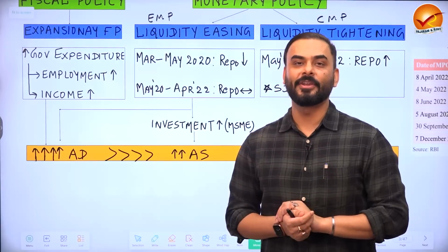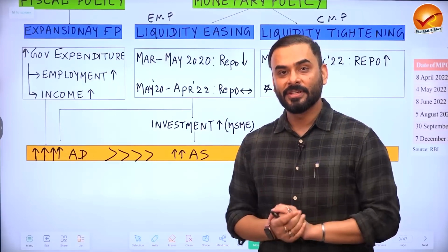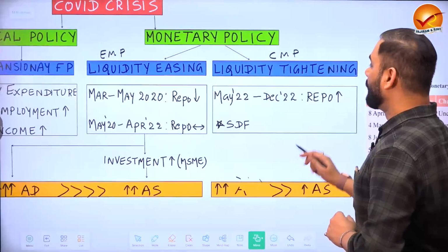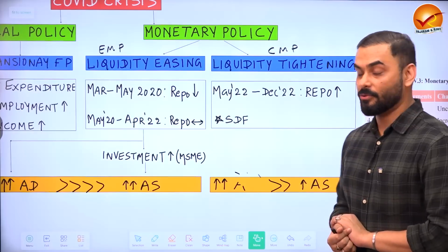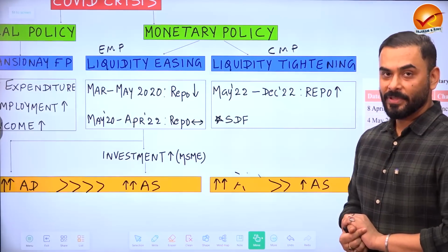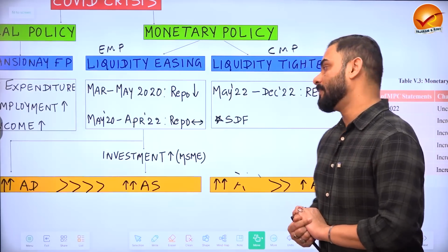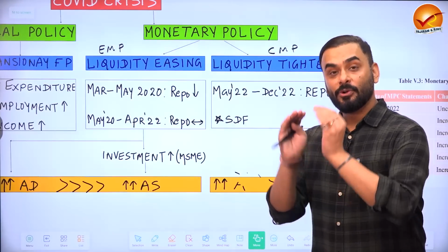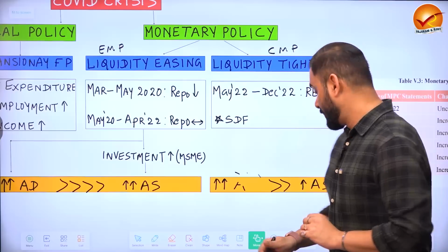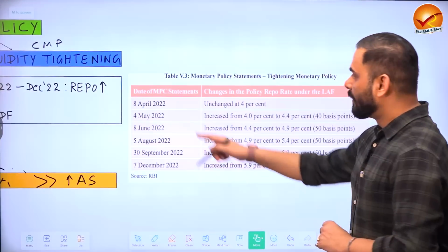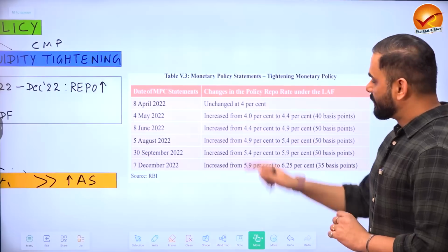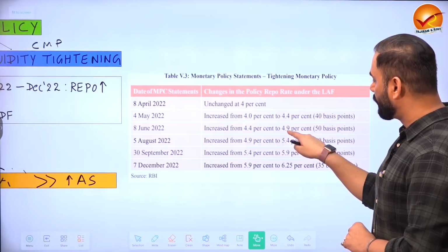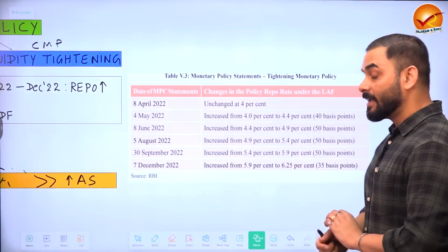So inflation happened in the economy because there was too much of cash in the economy, too much of liquidity. To control that, the Reserve Bank of India between May 2022 and December 2022, they increased the repo rate. Reserve Bank of India also started a system called as Standing Deposit Facility, SDF. This was also being used to reduce liquidity or cash in the economy. We can see that between April and December, see how Reserve Bank of India increased the repo rate slowly. So 4%, then 4.4, 4.9, 5.4, 5.9 and 6.25.